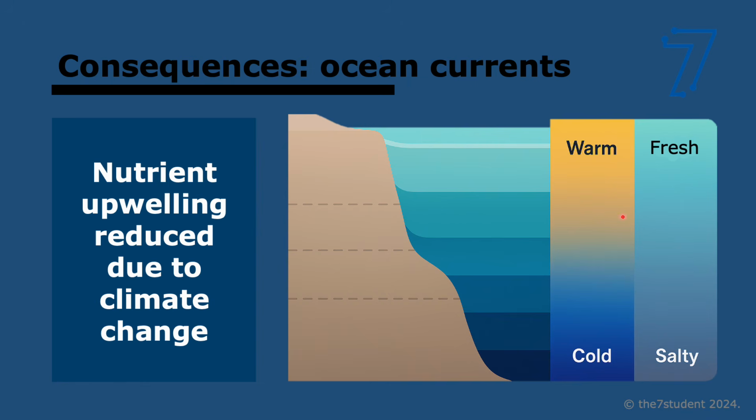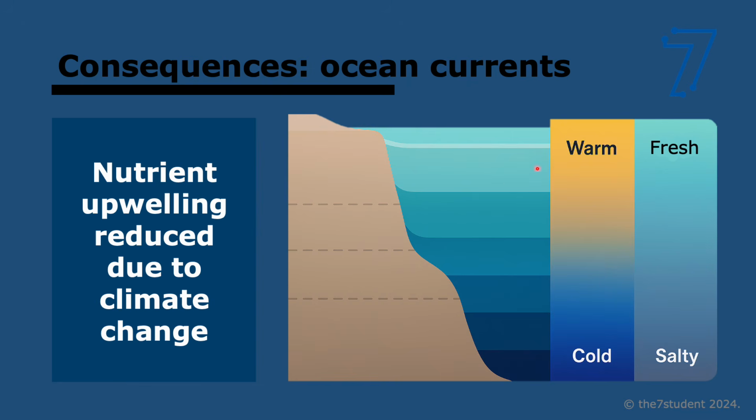And when that happens, there's less vertical mixing, which means that the water from the bottom, which normally goes up, that's what's called upwelling. So that happens naturally. The water at the bottom upwells to the top, and the water at the bottom has a lot of nutrients. But now with climate change, if we're having a bigger difference, there's less upwelling, meaning all of this nutrient-rich water struggles to reach the surface.